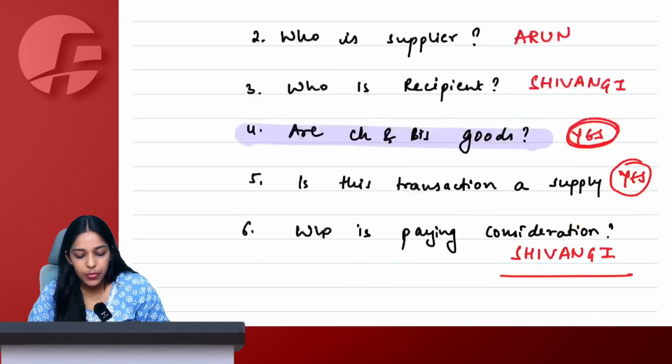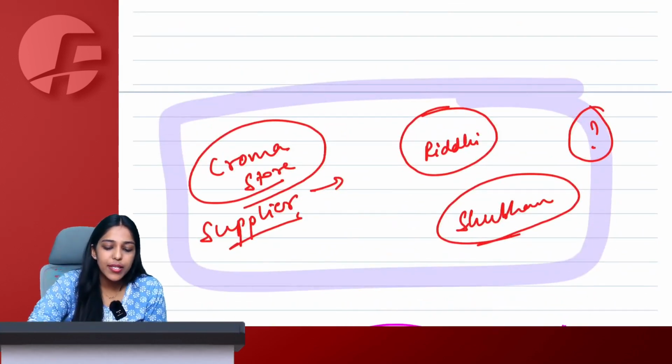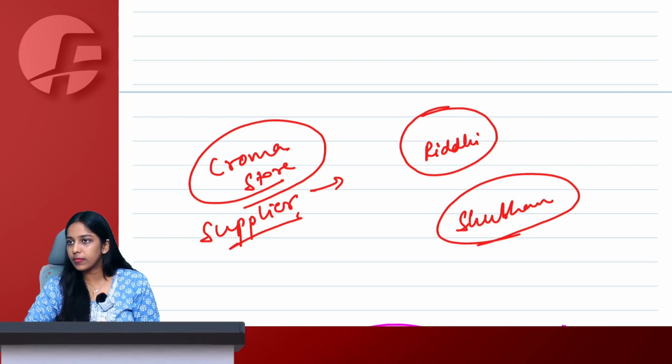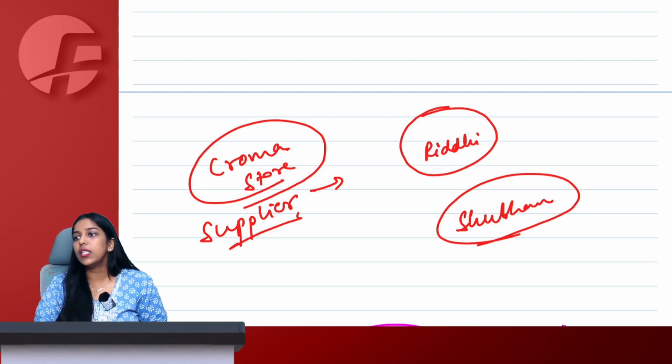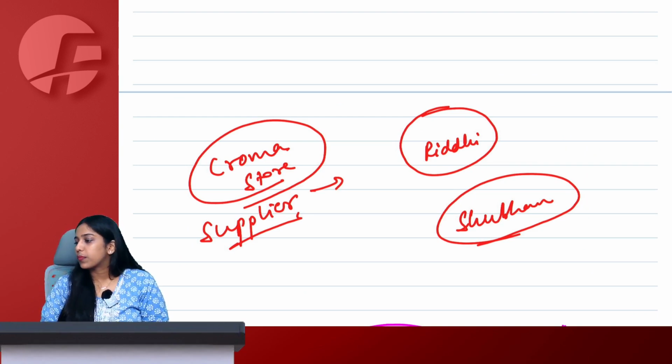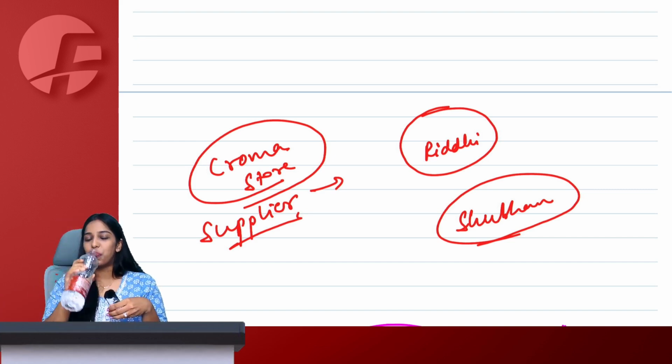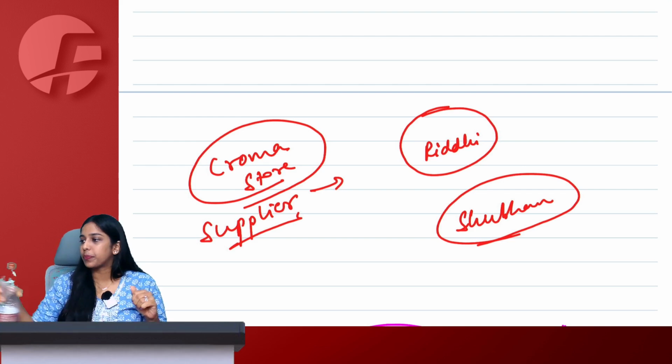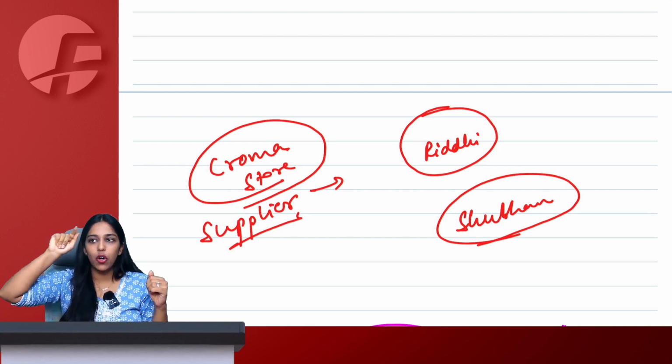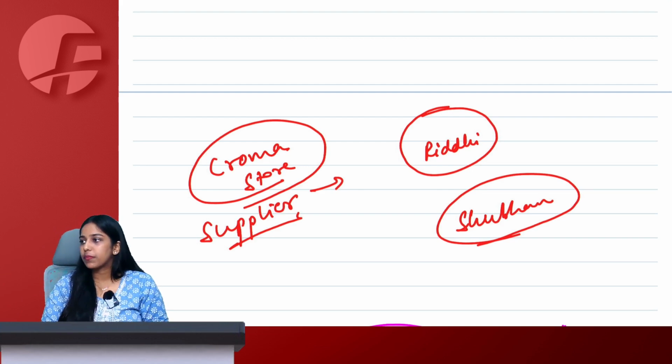Having understood this, now tell me, in our Chroma example, who is the recipient? Riddhi or Shubham? Who is the recipient here, Riddhi or Shubham? Chalo. Think and answer. The provision is in front of you. I have just read it out for you. I have not yet explained it, but let's see if you can catch. Shubham says, ma'am, I am the recipient. Whereas Pooja says, Riddhi.